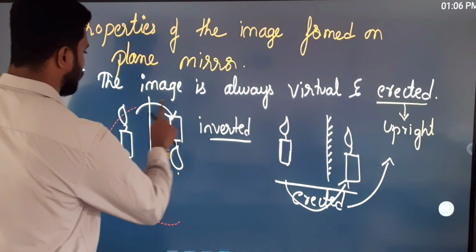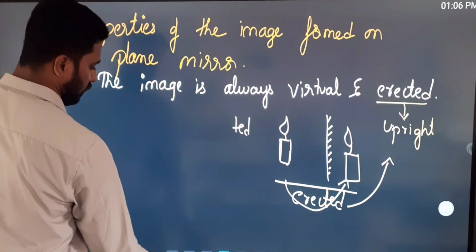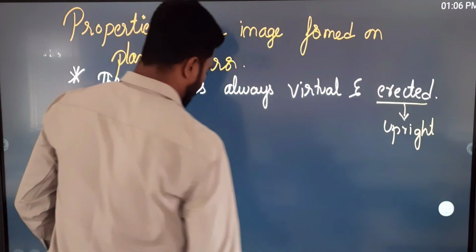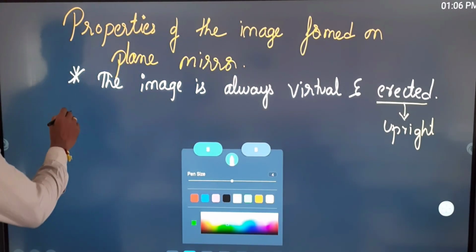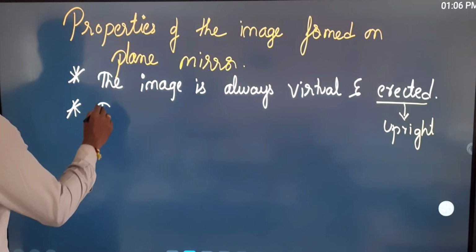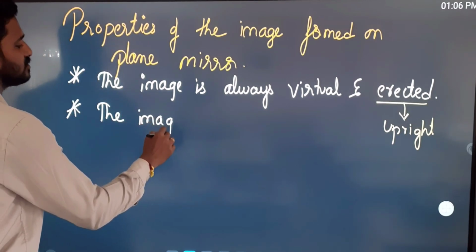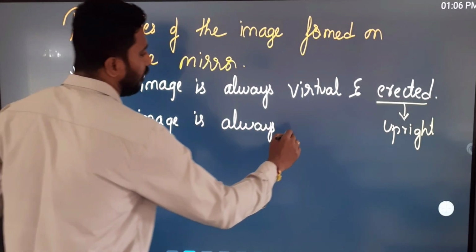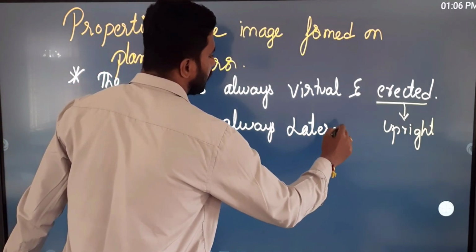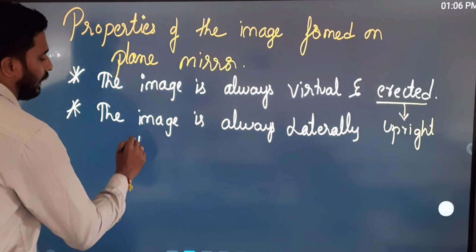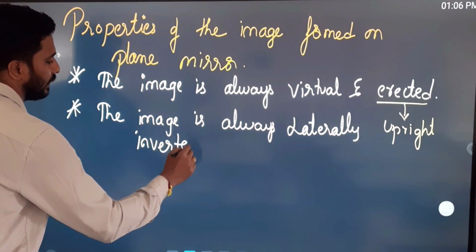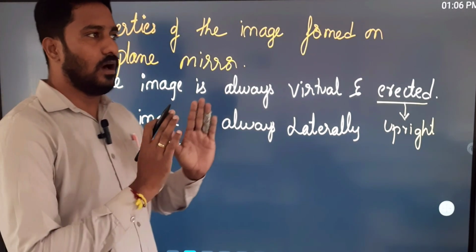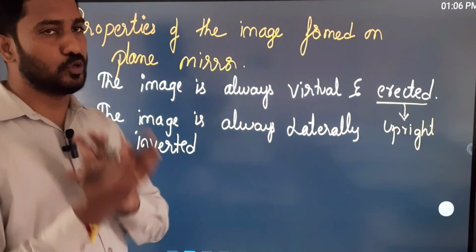Now I will proceed. Next, the second property. What is the second property? The image is always laterally inverted. Okay? Laterally inverted means it is inverted, and inverted means upside down.